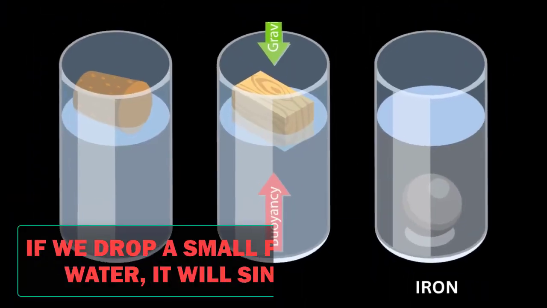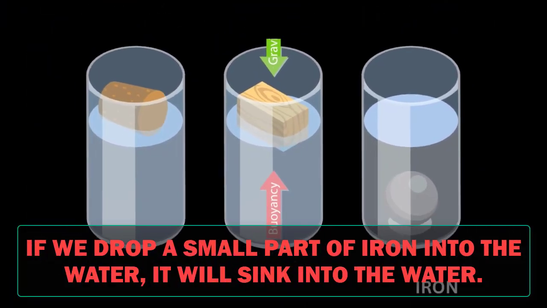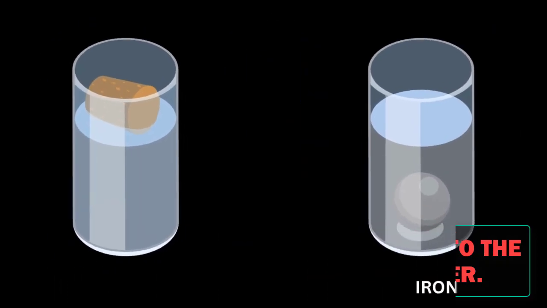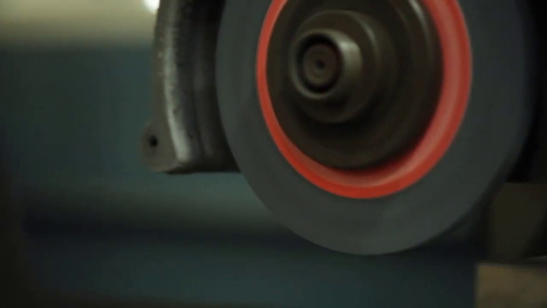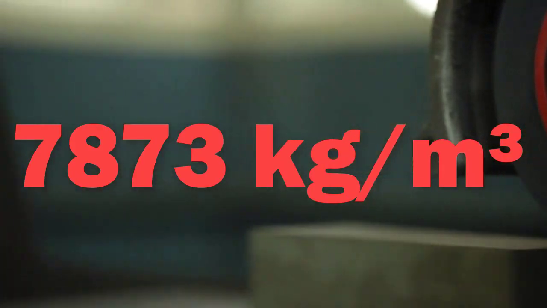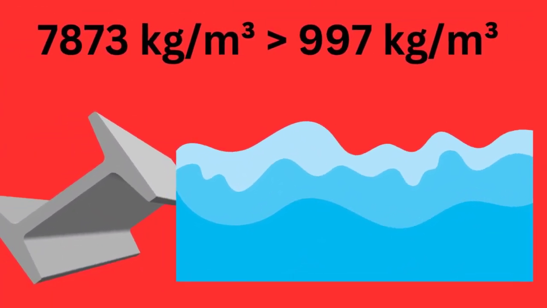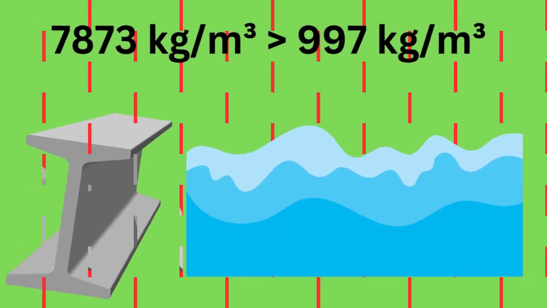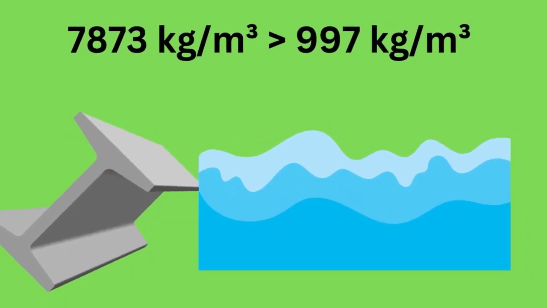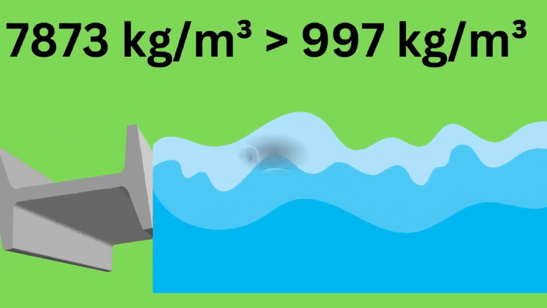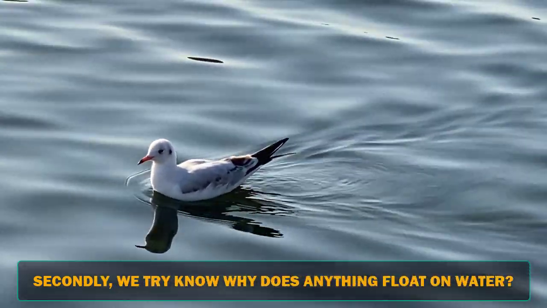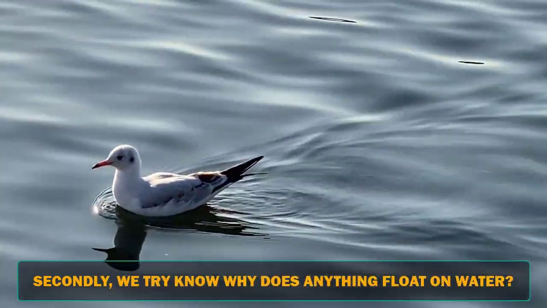For example, if we drop a small part of iron into the water, it will sink into the water. Its reason is that iron has a density of 7873 kg per meter cubed. This density of iron, 7873 kg per meter cubed, is much greater than the density, 997 kg per meter cubed, of water.